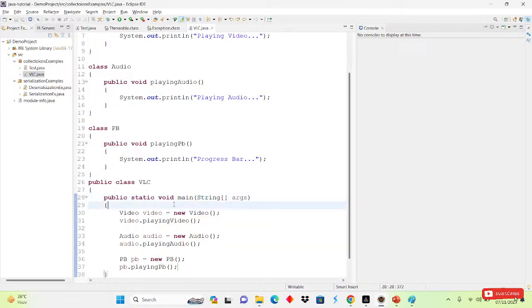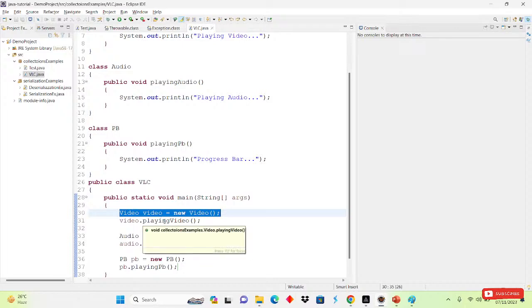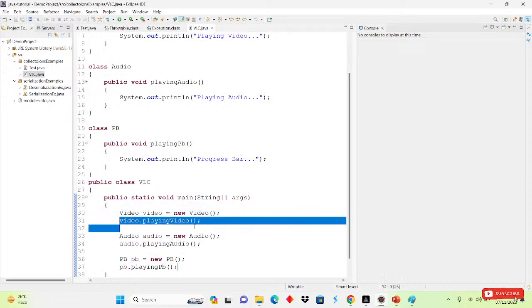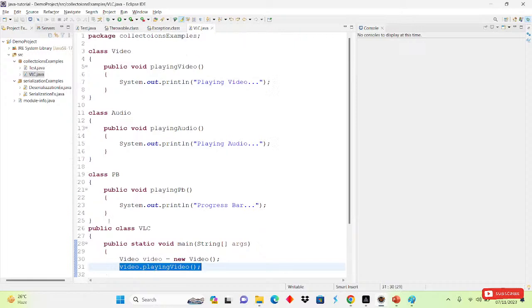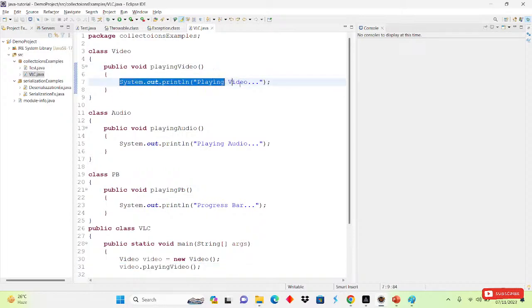Okay, when the JVM comes to the main method, after that the video object we have created will be created. After that video.playingVideo, so it will come to the video class and see the method with the name playingVideo. So it will come here and print playing video.